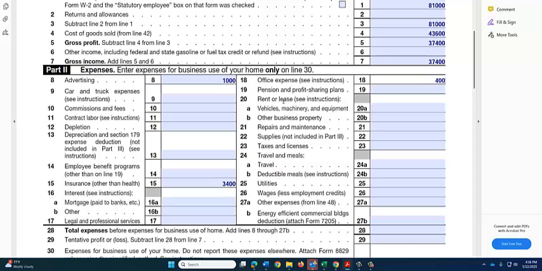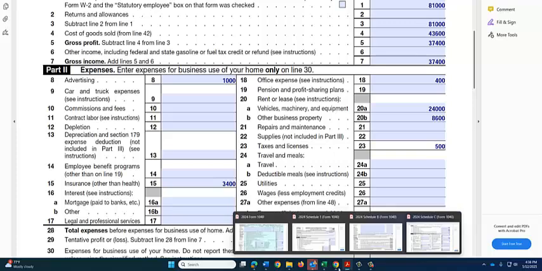The vehicle rent, he rented his truck, so that's $24,000. His rent for his office was $8,600. That's a lot of money in rent. Taxes and licenses, $500. Okay, and so we needed to kind of wait on the travel and maybe some meals.